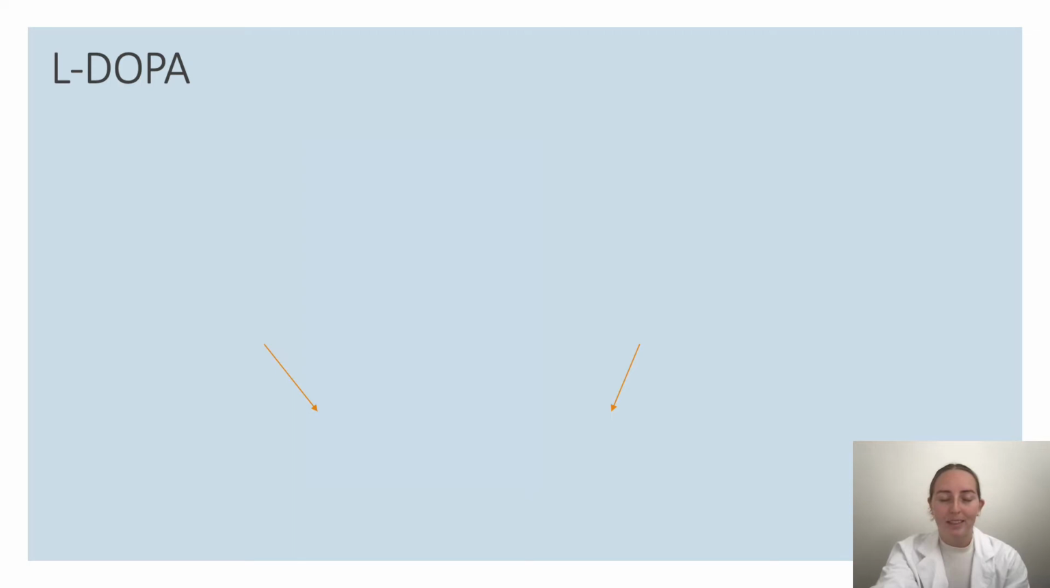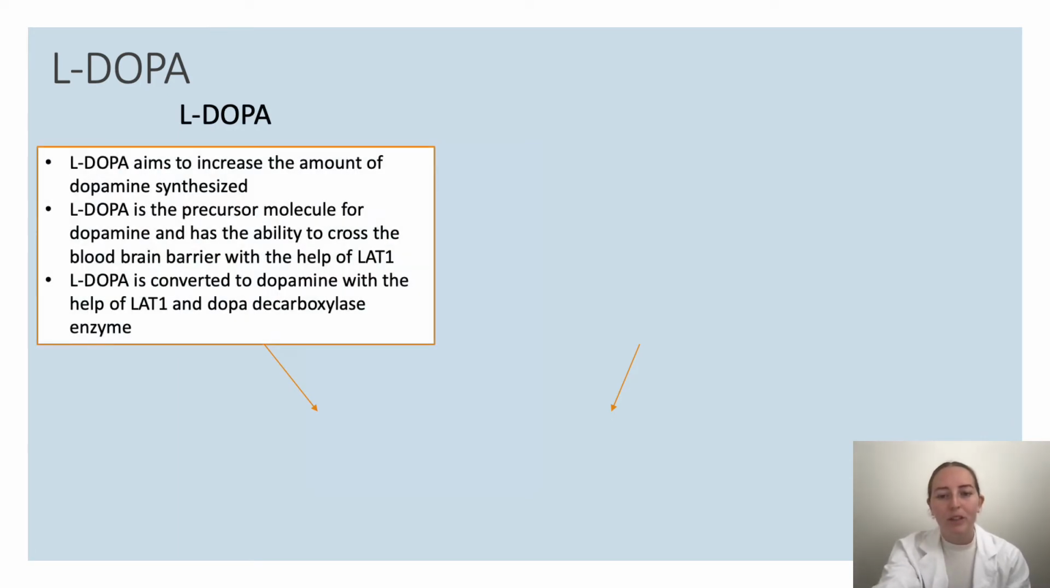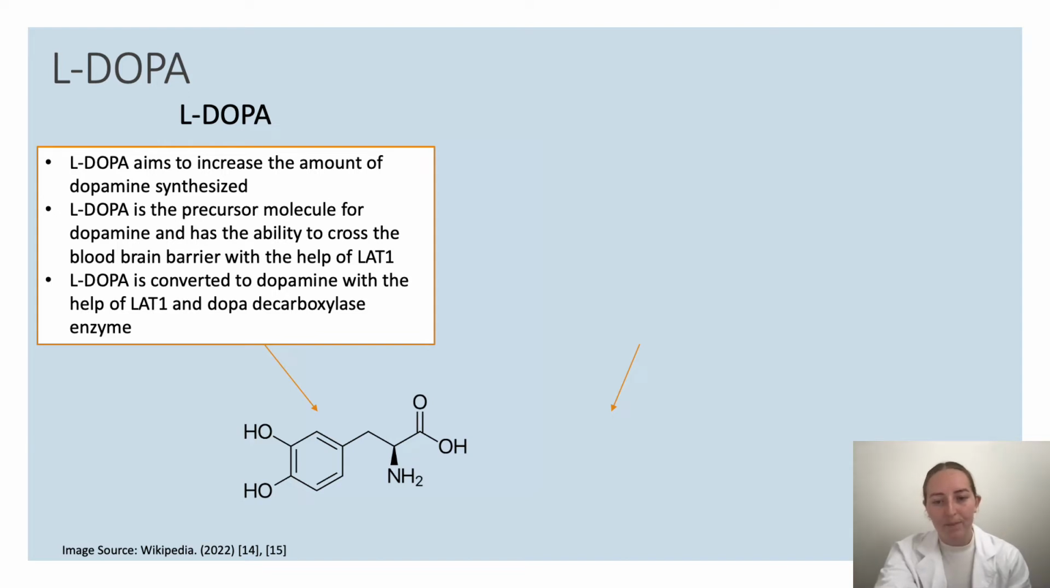Pharmacological treatment of Parkinson's disease employs several different approaches, yet the most common forms of treatment are the administration of L-dopa and dopamine receptor agonists, which I will discuss later. L-dopa treatments aim to increase the amount of dopamine synthesized. As dopamine is unable to cross the blood-brain barrier due to the molecule being too large, L-dopa is the precursor molecule for dopamine and has the ability to cross the blood-brain barrier. This is done through a large neutral amino acid transporter, LAT1. LAT1 is found on endothelial cells and L-dopa is converted to dopamine via the enzyme dopa decarboxylase to restore dopamine levels in the brain.